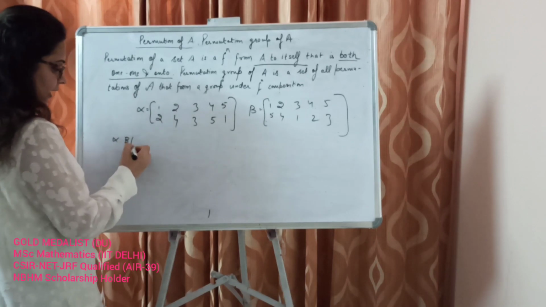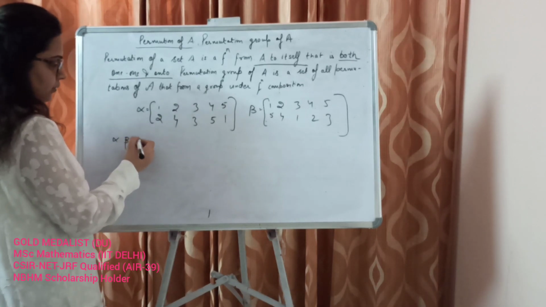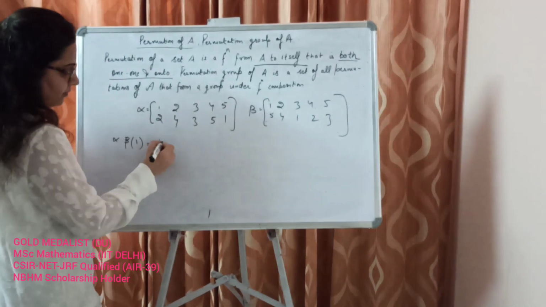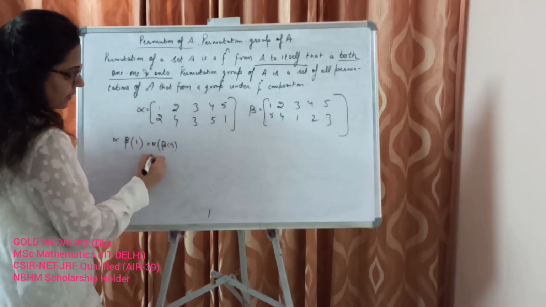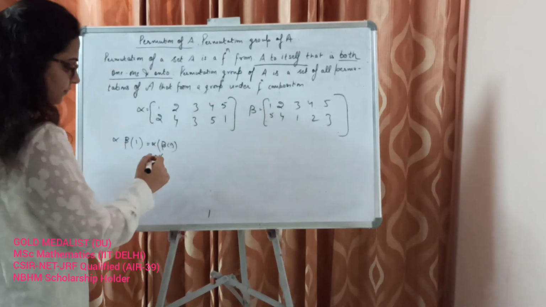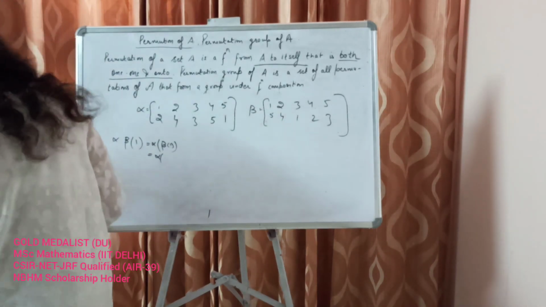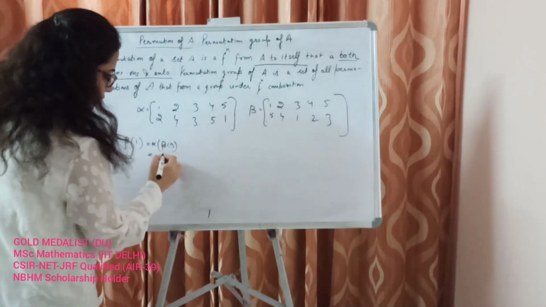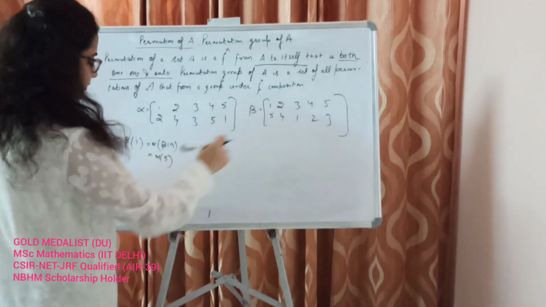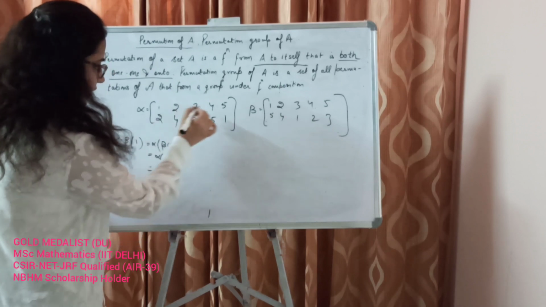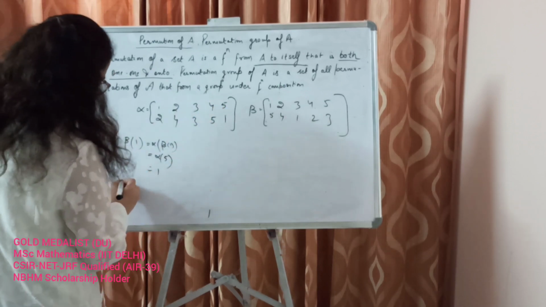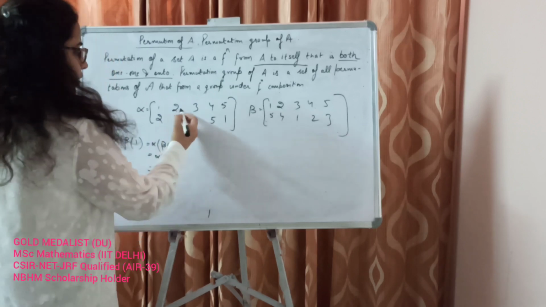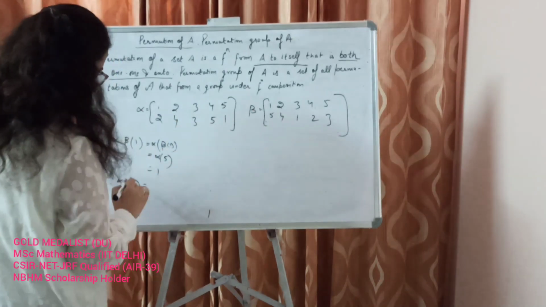Let's say find out alpha beta 1. It means that alpha of beta 1, which is equal to alpha of, what is beta 1? 1 goes to 5. So beta 1 is 5. Alpha 5 is 1. Okay. So alpha beta 2. 2 goes to, sorry, beta 2.